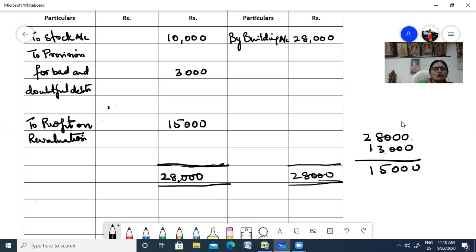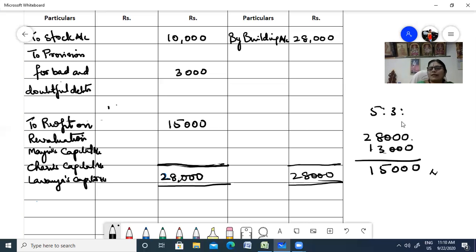Now this 15,000, you're going to share it among three partners. You have to transfer it to Manju's capital account, and second, Charu's capital account, and then Lavanya's capital account, right? How are they sharing profit and loss? 5:3:2. So 5 by 10, 3 by 10, 2 by 10.